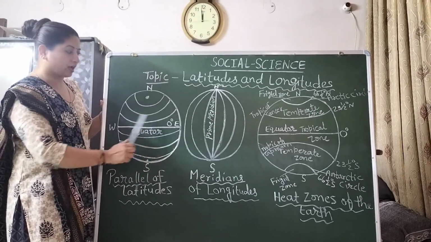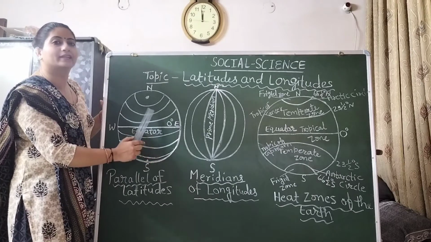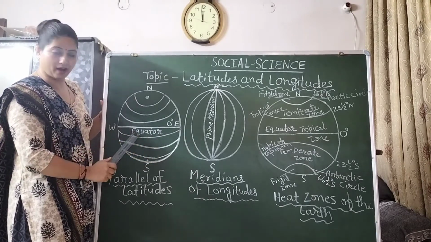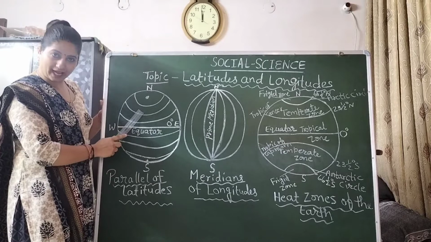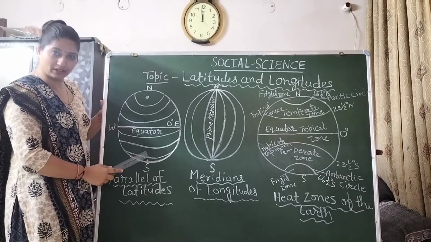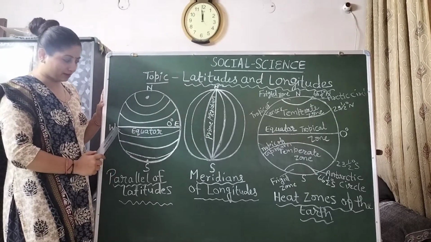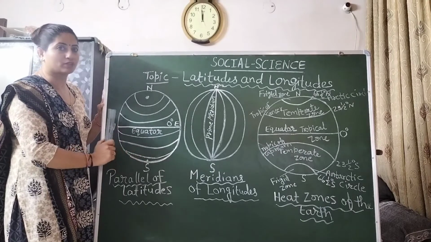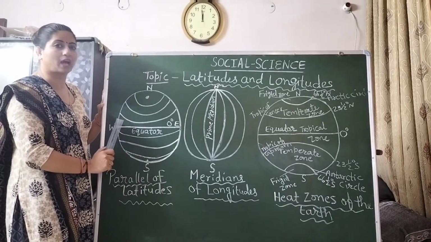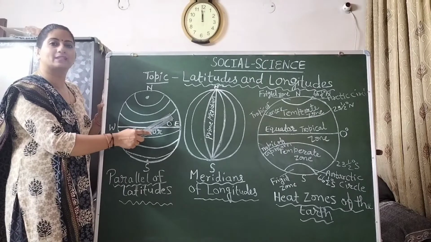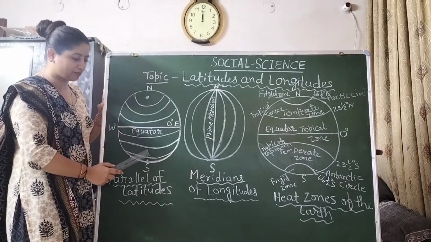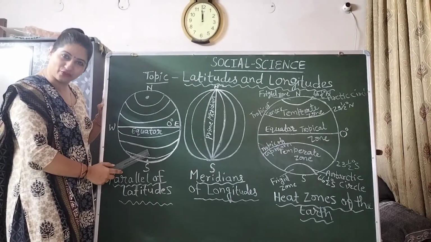As we know, our earth is divided into two equal halves, the northern hemisphere and the southern hemisphere. The equator always helps to divide the earth into two equal halves. The northern part is known as the northern hemisphere and the southern part is known as the southern hemisphere.